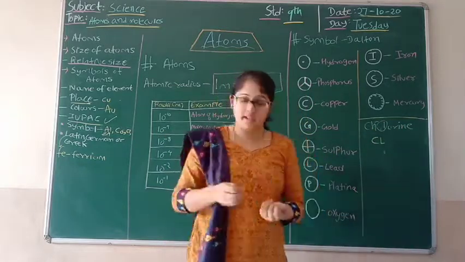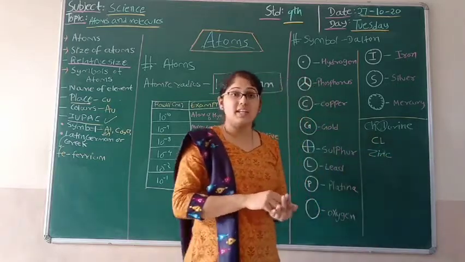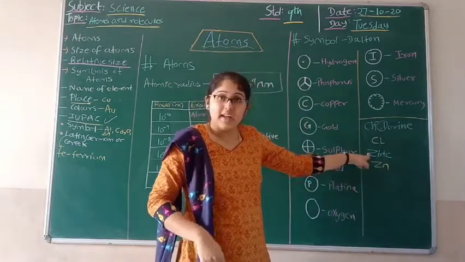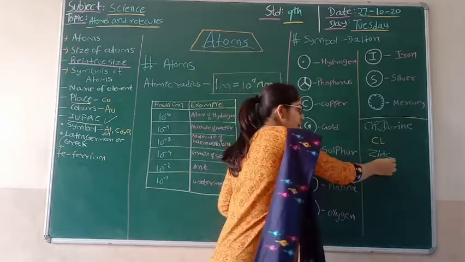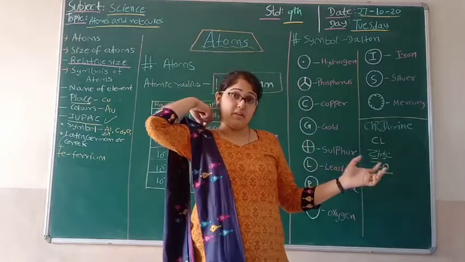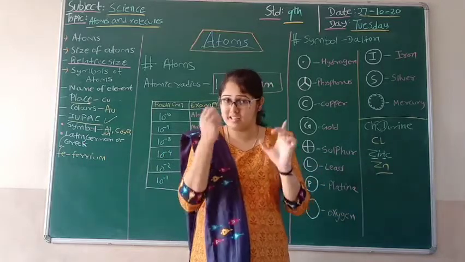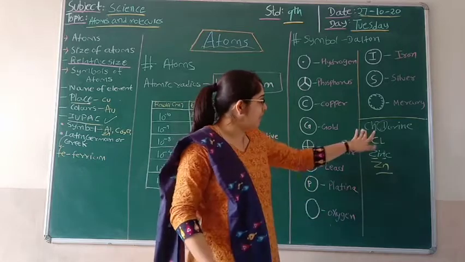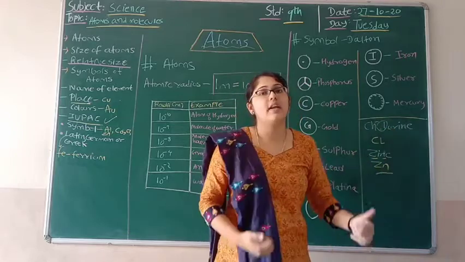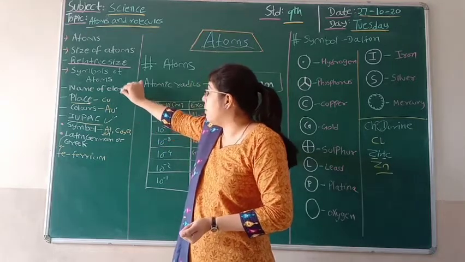Same example if we talk about zinc. So zinc is represented as Zn. The uppercase is always Z, and another letter from this element, N, is added to represent it as Zn. This is another way we can name an element: one is just taking the very first letter, the second is taking the first letter and another letter from the name, as we saw with cobalt. As in chlorine I have taken L, and from zinc I have taken N. This is how we can symbolize by IUPAC, by colors and by keys.